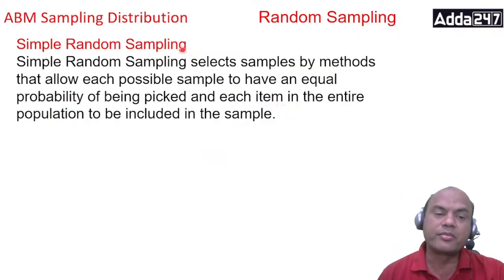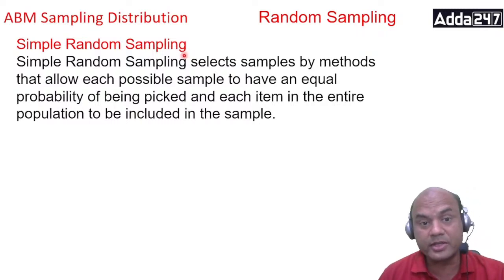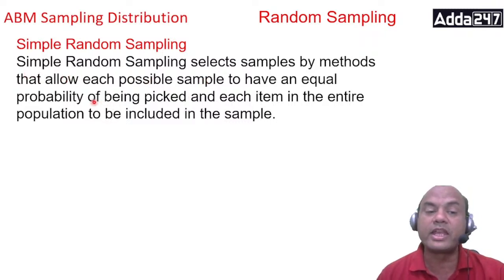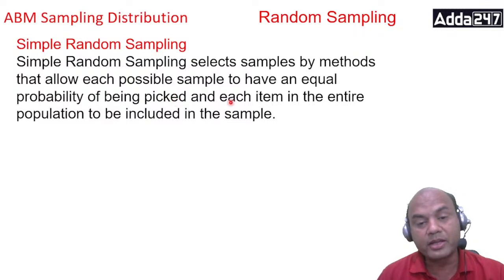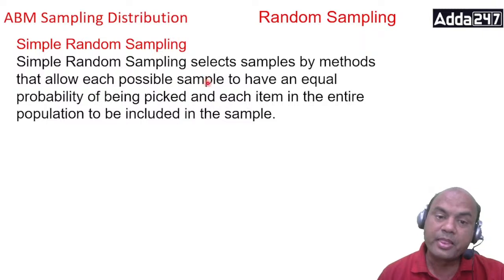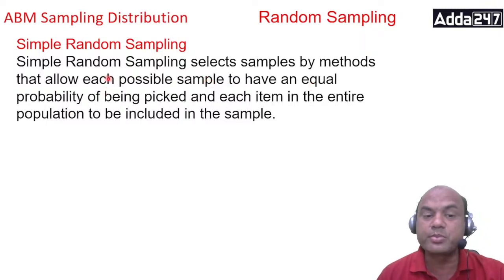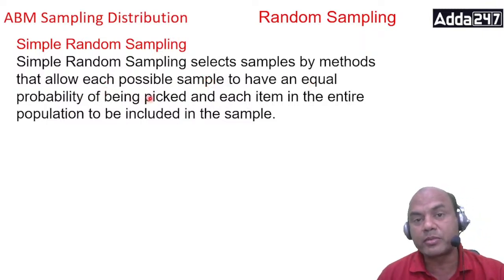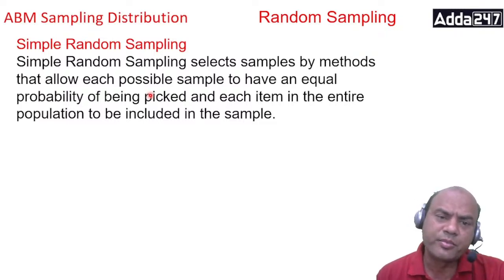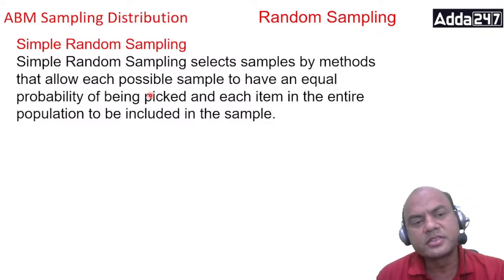Now, simple random sampling. We'll go into details now for probability because that's very important. Simple random sampling selects the samples by methods that allow each possible sample to have an equal probability of being picked, and each item in the entire population to be included. What does that mean? Just now I told you: any 10 students from a class of 100 students. Any 10, so everyone has got a chance. That's what is meant by simple random sampling.